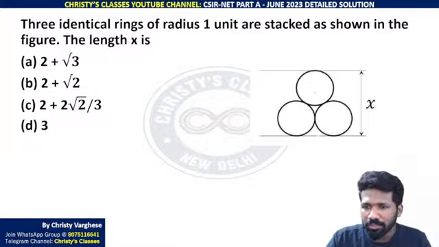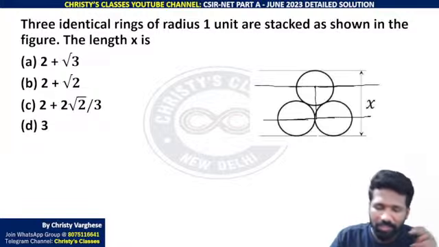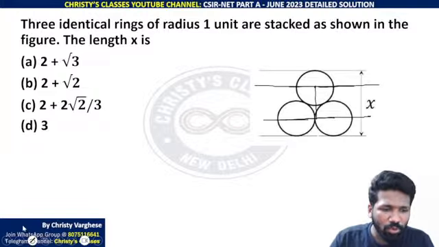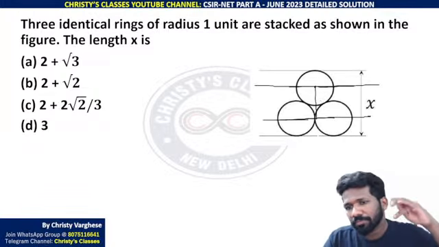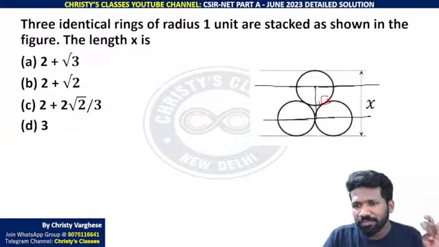Yes. That means this center to this. That means practically if I draw a line here, ये y क्या है? The root 3 that you got. That is the distance from here to here.